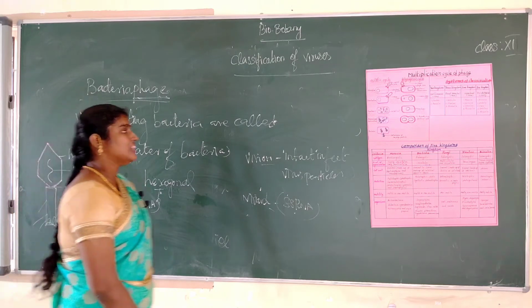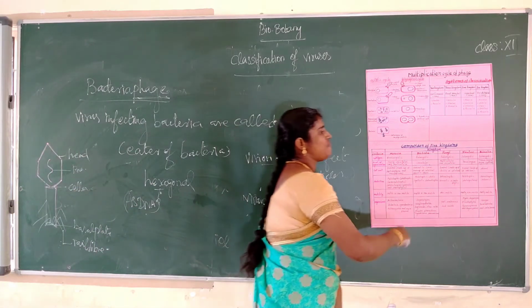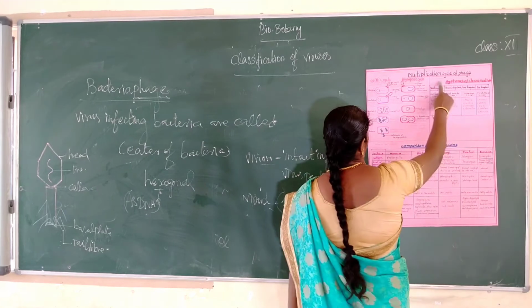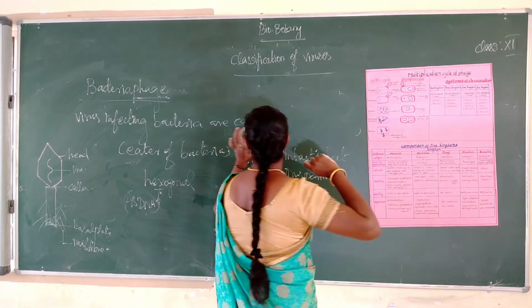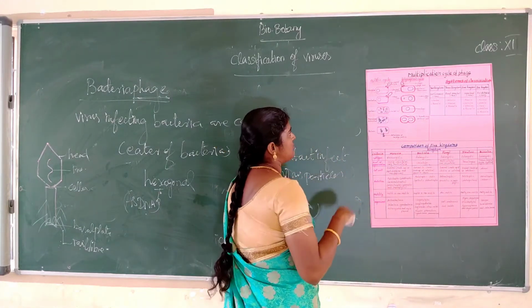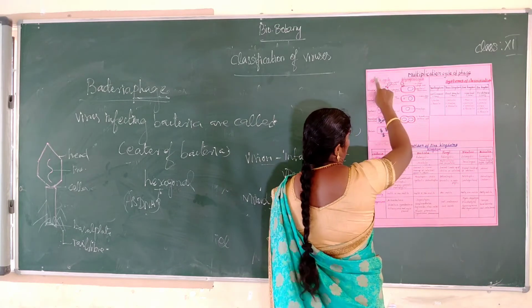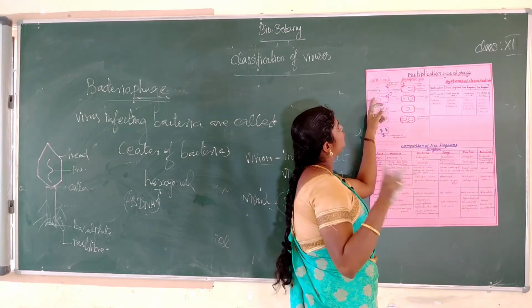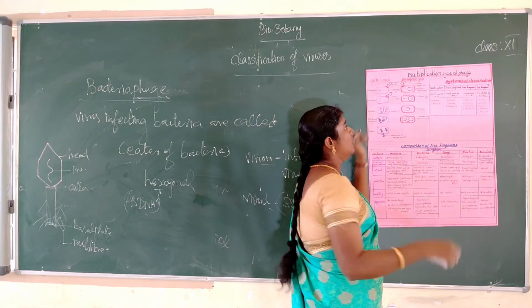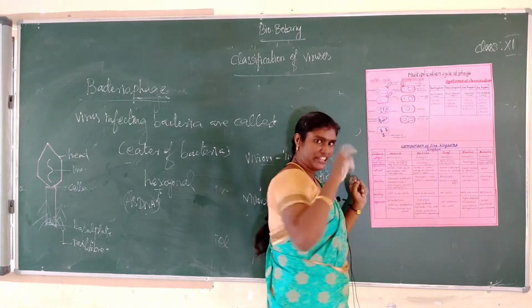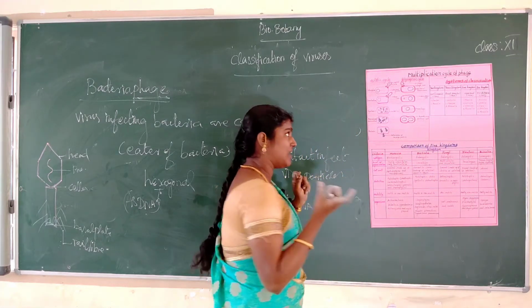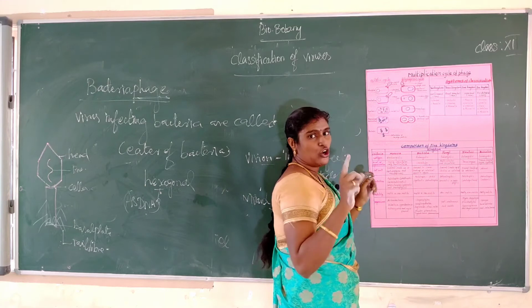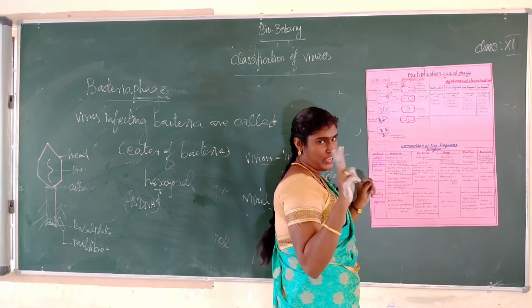Next one, the multiplication cycle of phage. What is bacteriophage? Viruses that infect bacteria are called bacteriophage. The phage multiplies through two different types of life cycle.